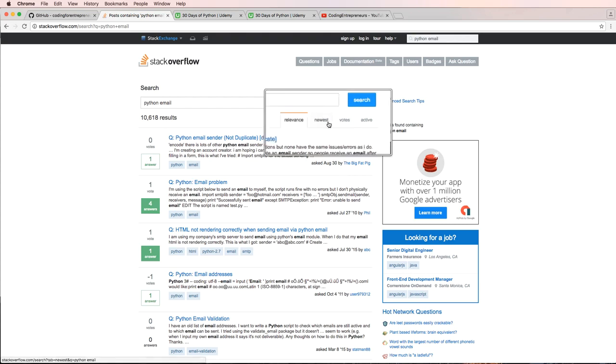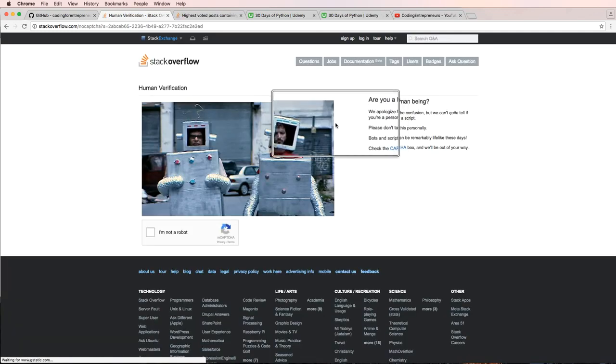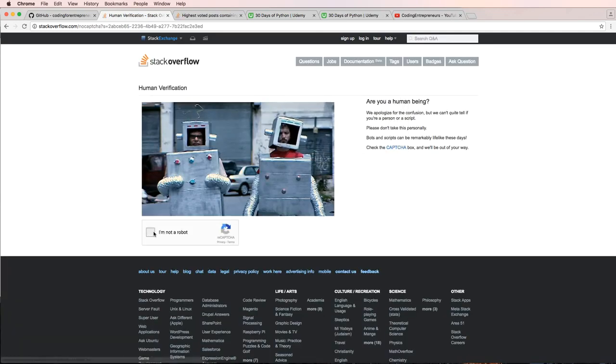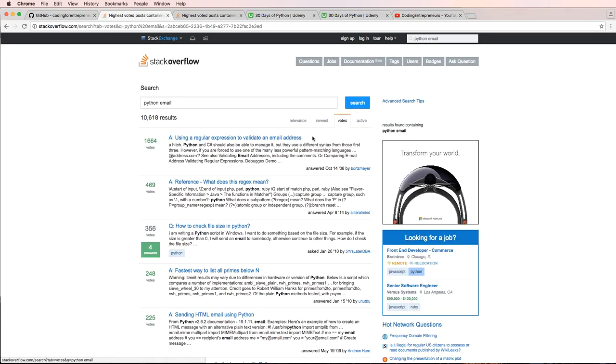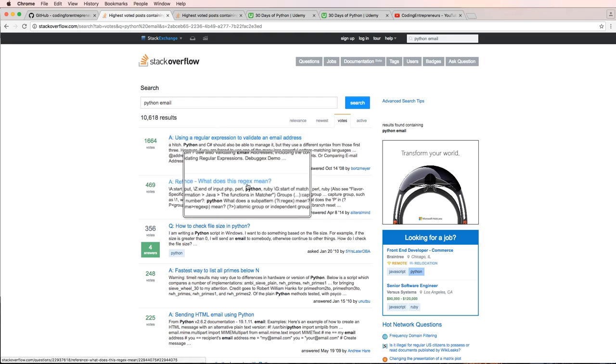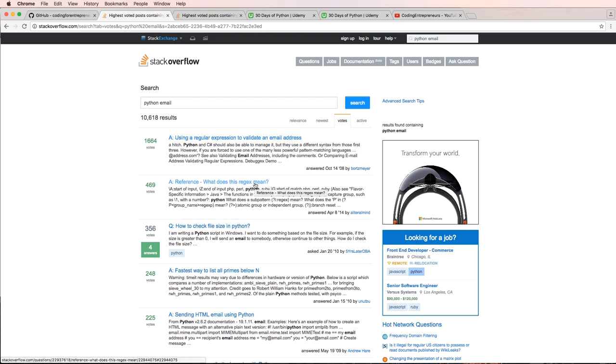And the nice thing, too, with Stack Overflow is you can go based off of votes. So if I click on votes here, let's try that again. Oh, sometimes they have these verification processes, of course, but if we click on votes, we see that, hey, we have some of these top questions and their answers. So using a regular expression to validate an email address. And then what does regex mean, or regular expression? What is that even? So those two are very relevant to each other and something that I encourage you to go back and look at after you go through 30 Days of Python.